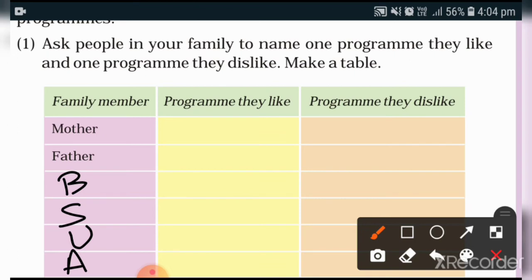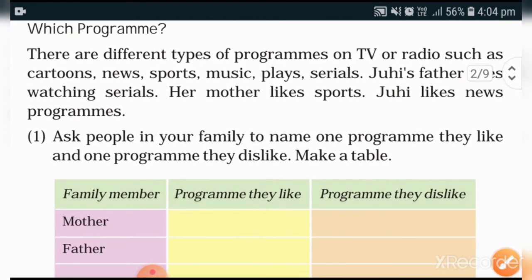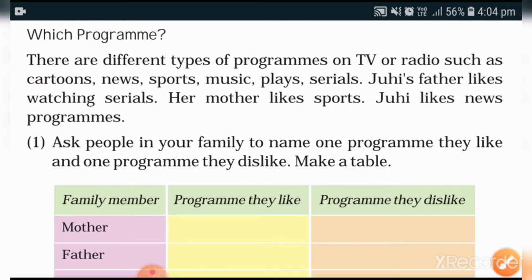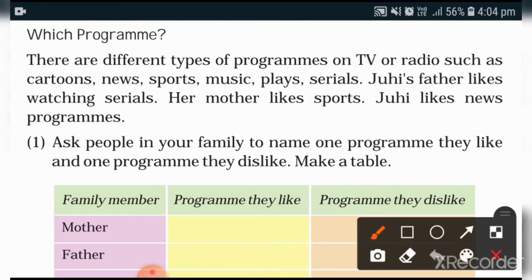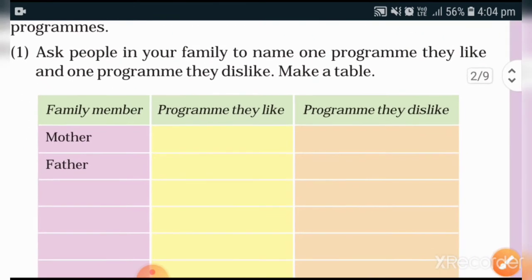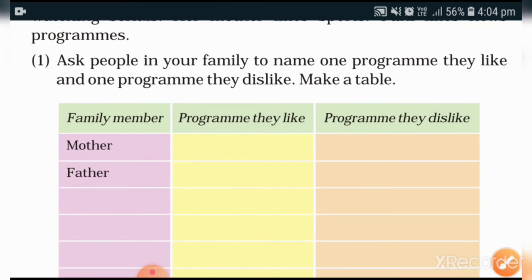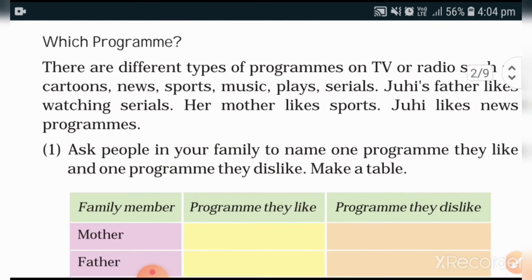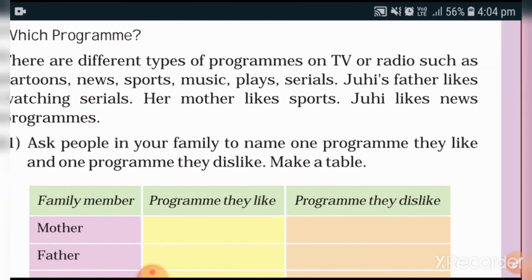Then program they like. Here it is given such as cartoons, news, sports, music, plays, serials. So you can write it here, and then you have to ask your mother if she likes to watch serials.